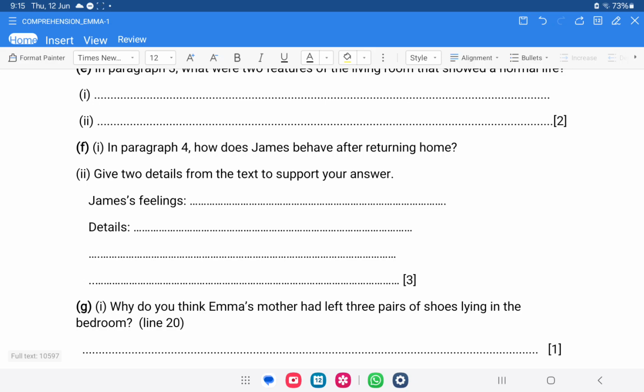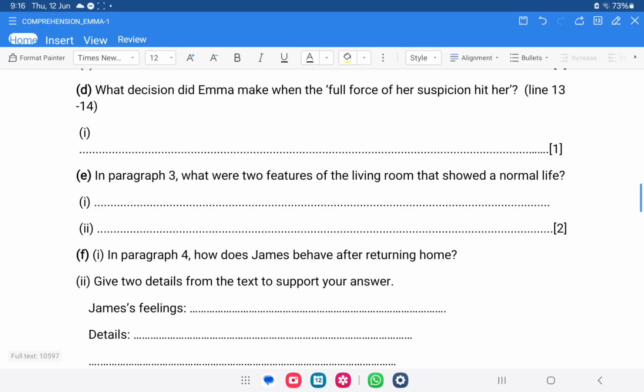Then in paragraph 4, how does James behave after returning home? Now I have done complete videos on these questions, like this one feeling, 2 details question. You can watch that video before writing this answer, or I'm just explaining it here how you are going to do it. In paragraph 4, you will go back to paragraph 4, read it. How does James behave after returning home? Give 2 details from the text to support your answer. First of all, you're going to write James's feelings and then 2 details. How are you going to find out?